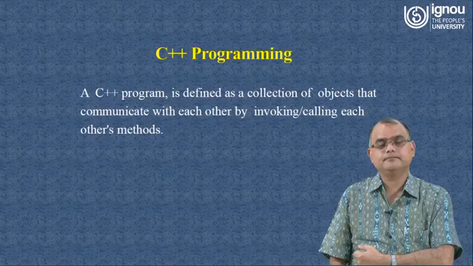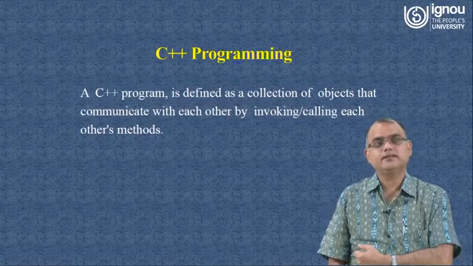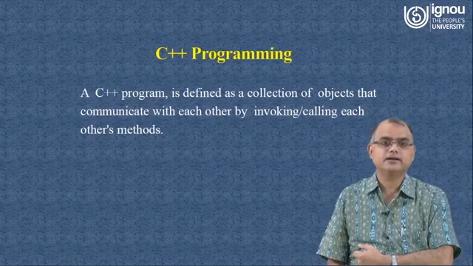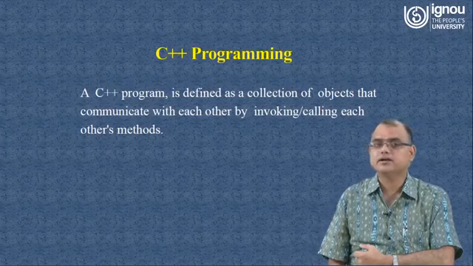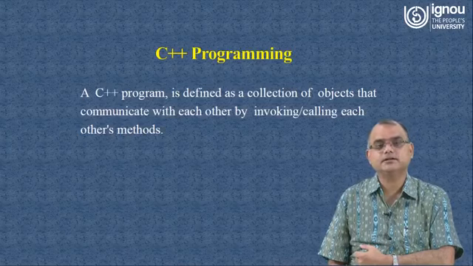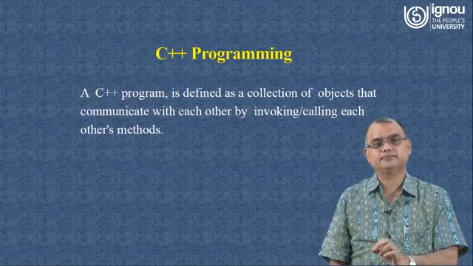So the very first thing, if we have to think about a C++ program, we can say that a C++ program is defined as a collection of objects that communicate with each other by invoking or calling each other's methods.